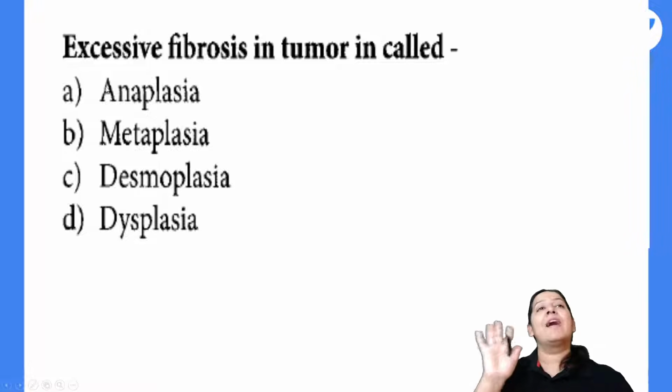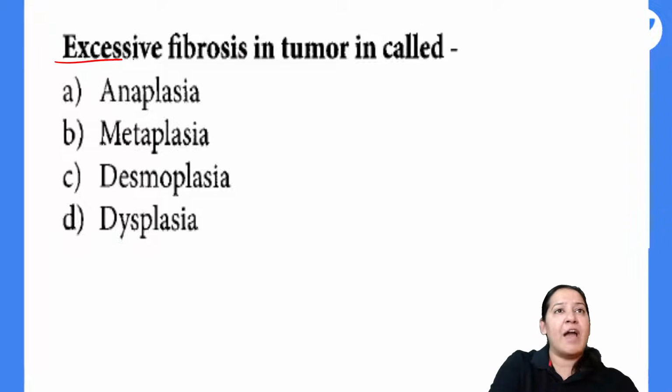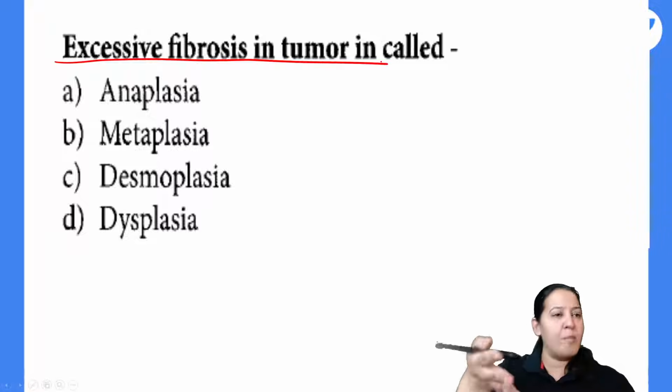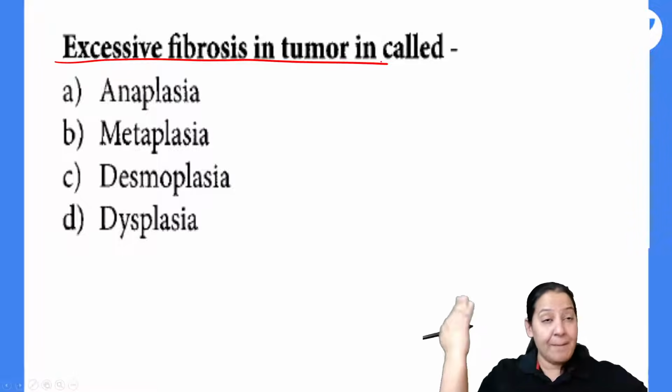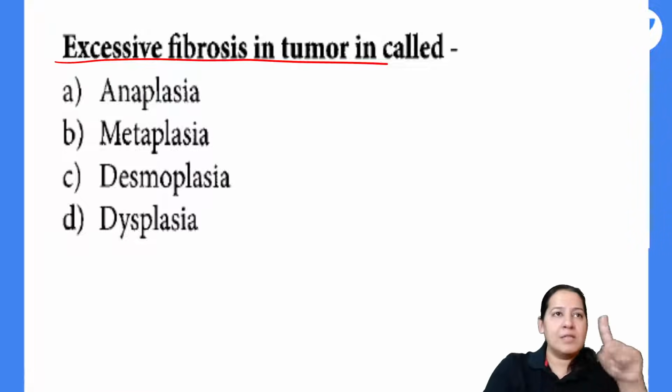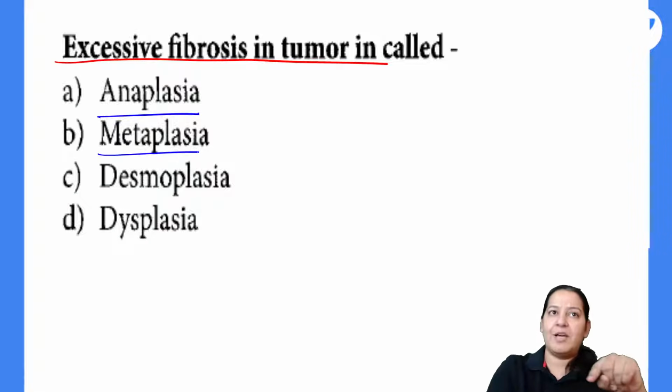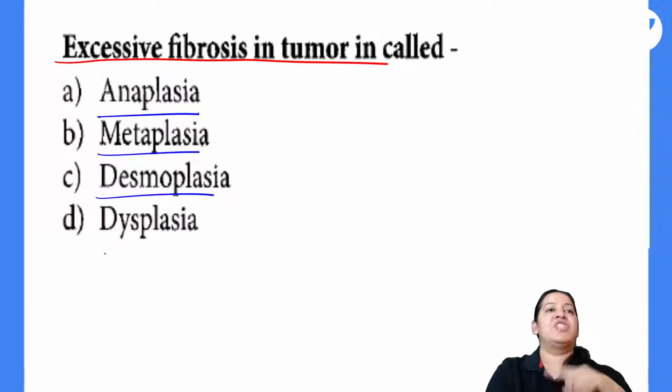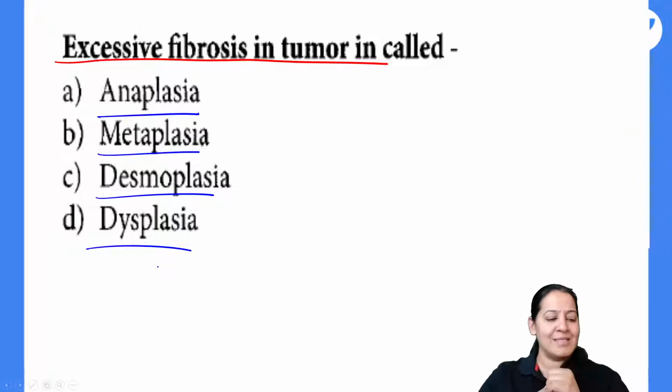So what is the correct answer here? Excessive fibrosis in a tumor. If the stroma has excessive fibrosis, the background has excessive fibrosis, is it known as anaplasia? Is it known as metaplasia? Is it known as desmoplasia? Or is it known as dysplasia? What is it known as?